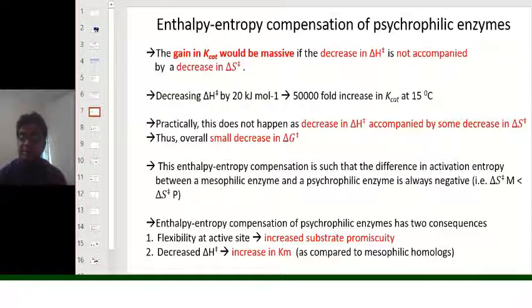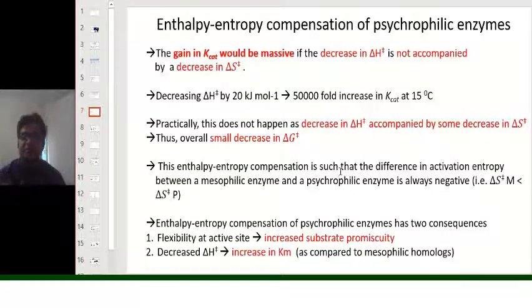Now, decreasing the enthalpy factor by 20 kilojoule per mole would increase the k cat by 50,000 fold. Now, practically this does not happen because there always is a decrease in the entropic factor along with the decrease in the enthalpic factor, so that the overall change in the del G to achieve the transition state is always small.